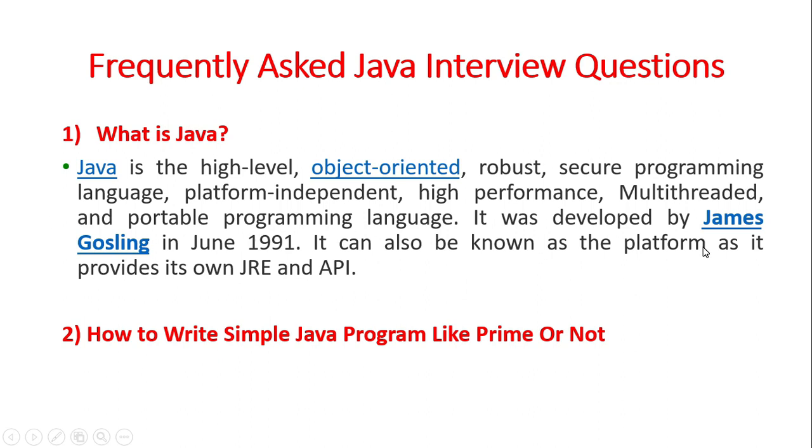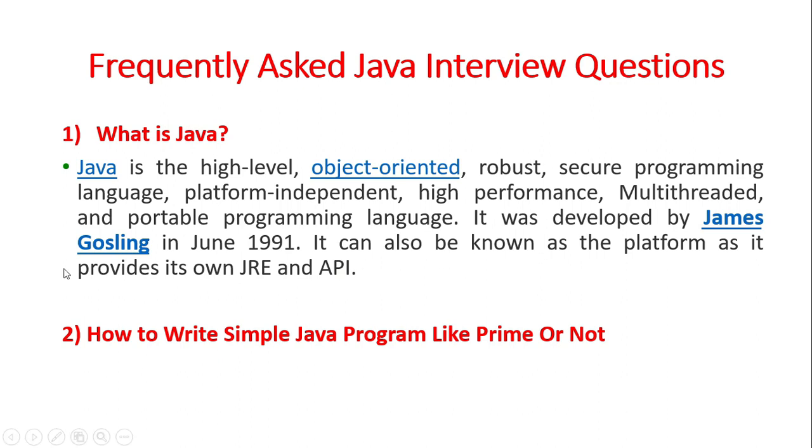It was developed by James Gosling in June 1991. It can also be known as a platform as it provides its own JRE, which means Java Runtime Environment, and API, Application Program Interface. We will also see the implementation of both JRE and API in detail in a few minutes.